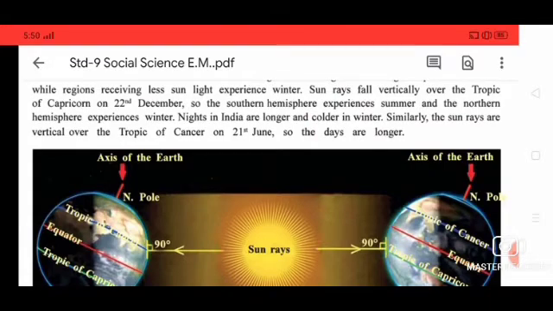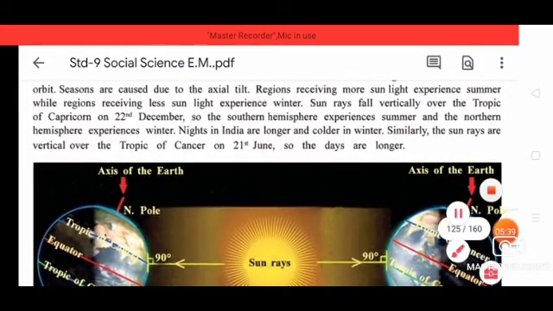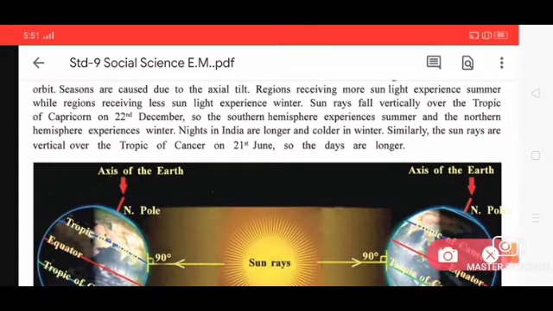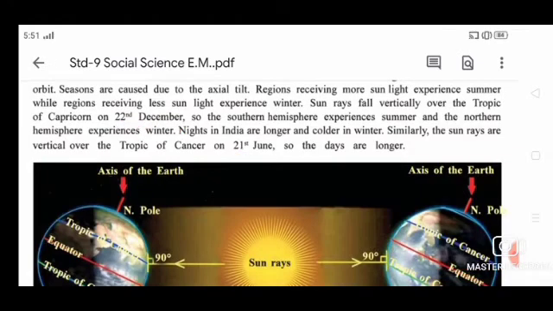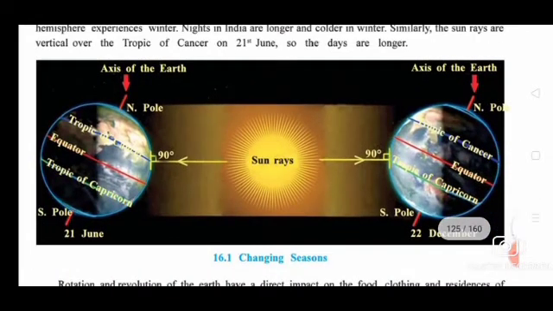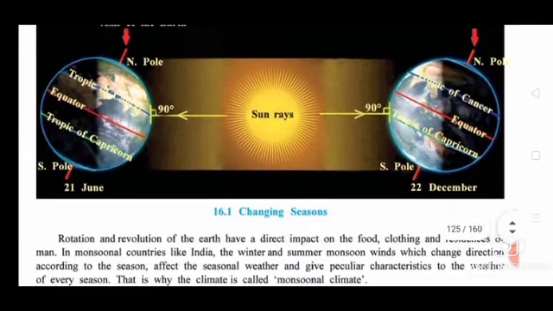Sun rays fall vertically over the Tropic of Capricorn on 22nd December, then over the Tropic of Cancer on 21st June. So just remember the Tropic of Capricorn and Tropic of Cancer. So the days are longer. Everything is given in a picture. Changing season.